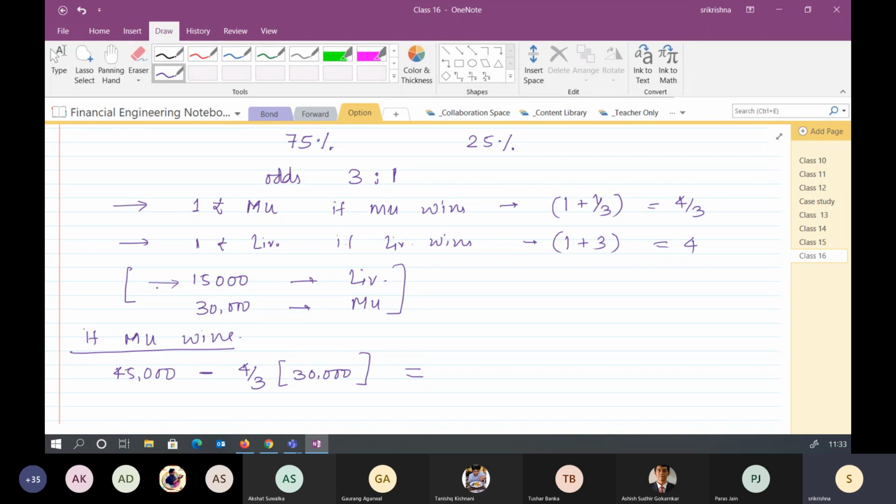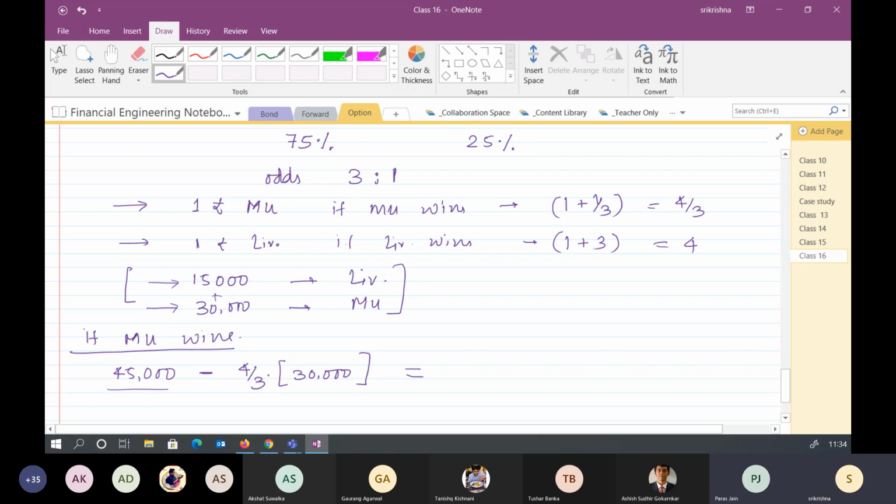The total amount put on the bet that Liverpool wins is 15,000, and the total amount people have betted on Manchester United is 30,000. I'm trying to understand what if Manchester United wins. So the total amount the company has got is the sum of these two, that is 45,000. Yes or no?